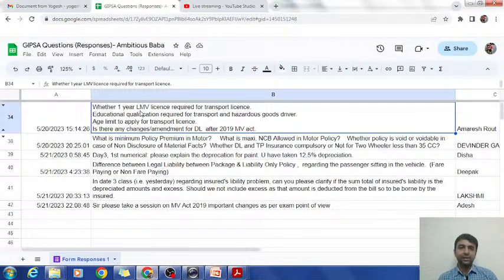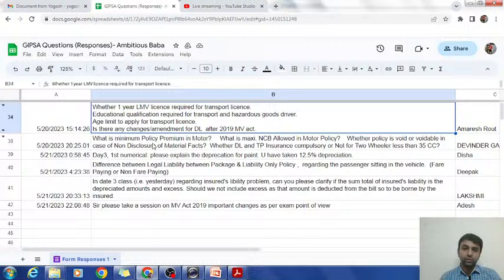Yes, 1 year LMV license is required. Educational qualification is 8th pass. Age limit is 20 years. Is there any amendment? No. This is what I told you. The only amendment is that he has to go through a refresher course of 3 days. And the hazardous goods license validity was earlier 1 year. Now it is increased to 3 years. This is also written in that CMVR.